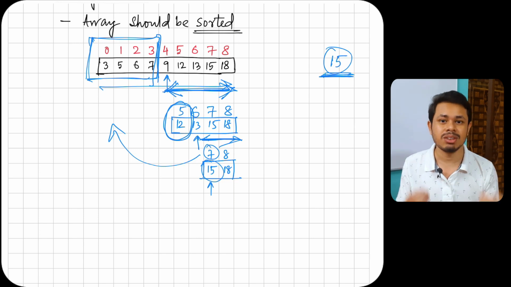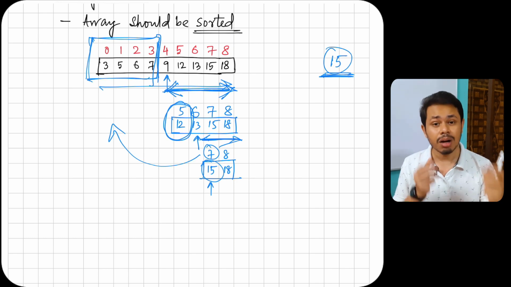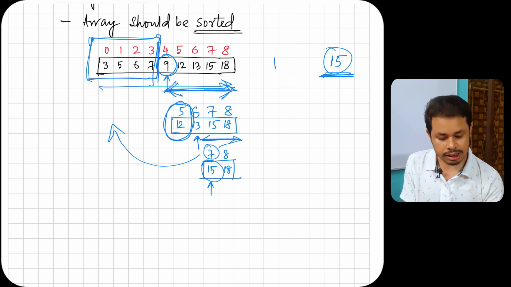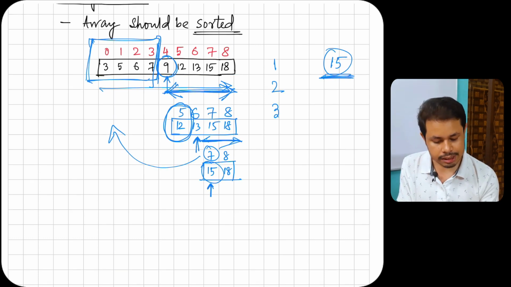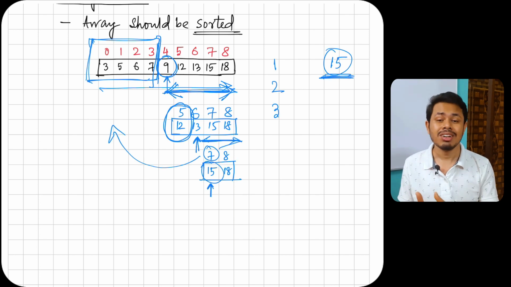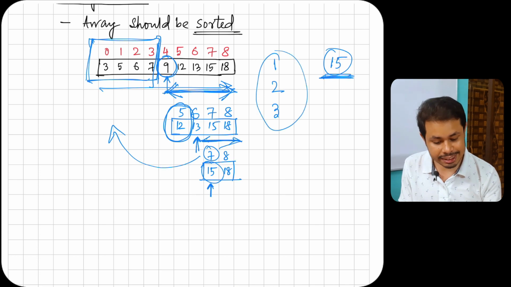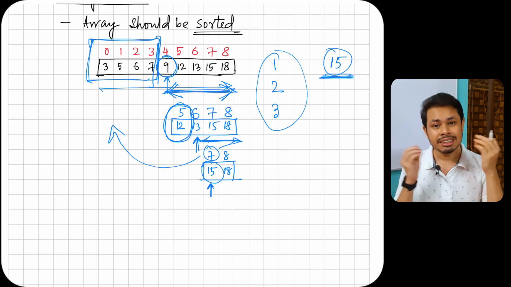So how many steps are we actually searching? In case of linear search, we have to search all the elements from left hand side to right hand side. But here, how many steps are we taking? First we look at this middle element. 1 step is required. Next we look at this middle element. 2 steps are required. Next we look at this element. Only 3 steps are required. Total there were 9 elements, but we have found our required element in just 3 steps. That is the beauty of binary search. It drastically reduces the time complexity.